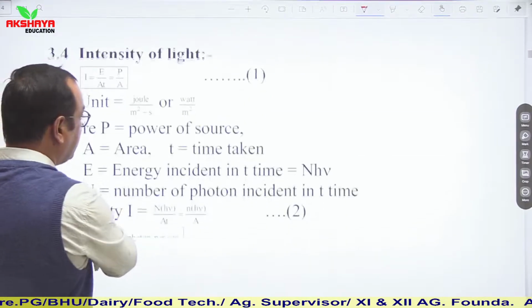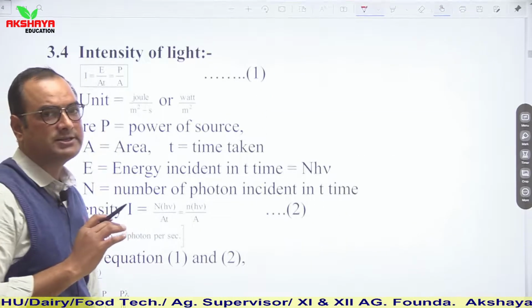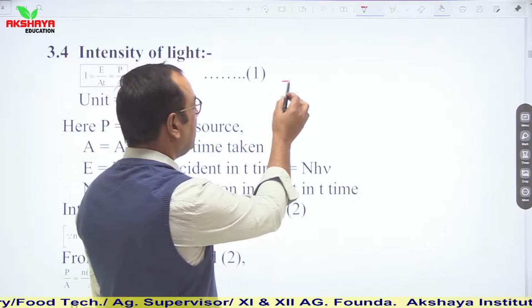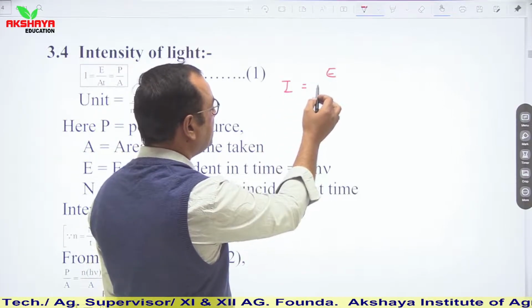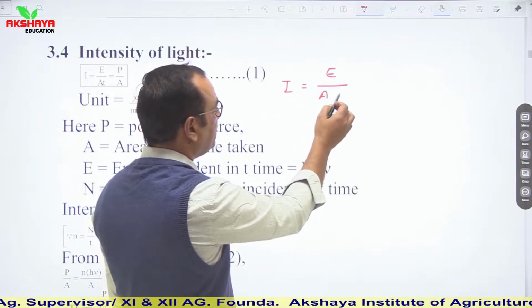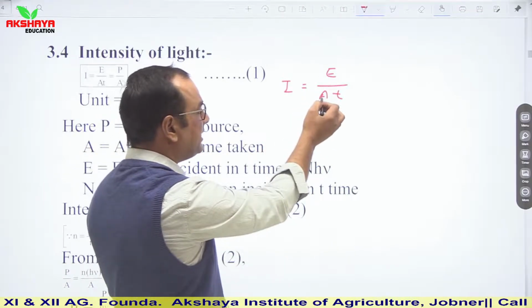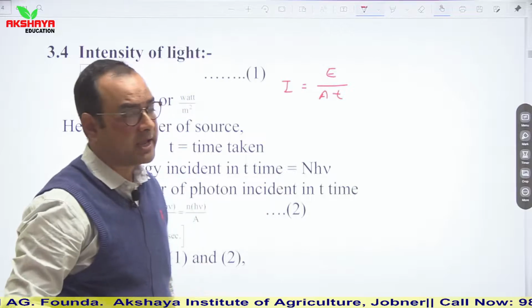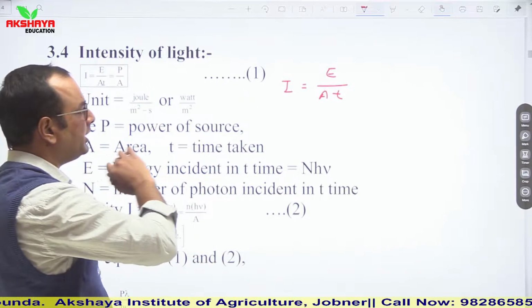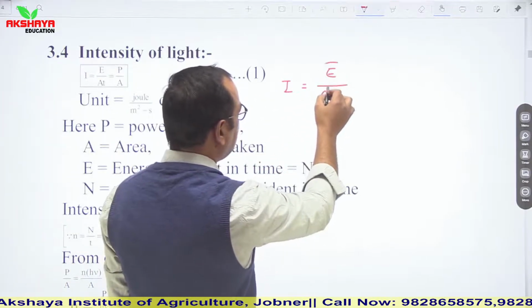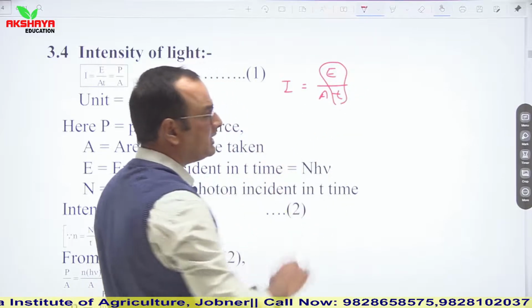Similarly, intensity of light. So intensity of light is defined as energy radiated by a source in unit time in unit area. So E is energy, A is area and T is time. So I is equal to E upon AT, or you can say E upon T can be written as power.